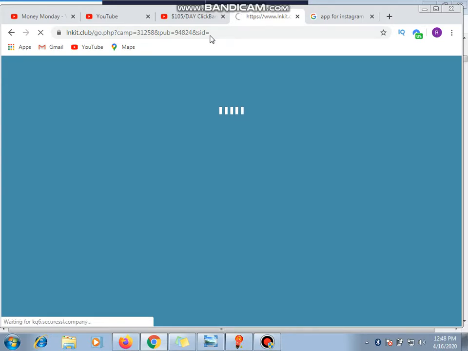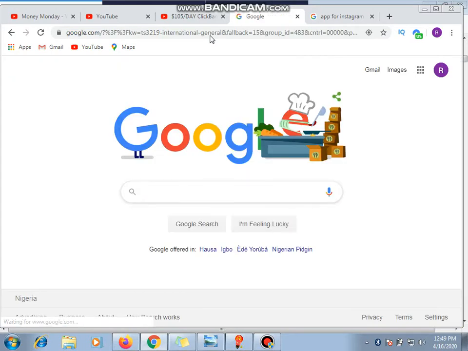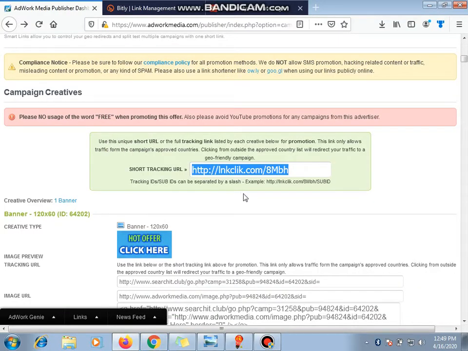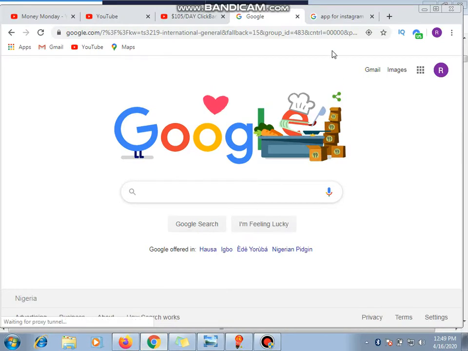So right here, why we're experiencing this issue is because our country is not in the United States. Are you getting it? So if we're to be in US, immediately you open that, it will take you to the link. So what you do now is you copy any of this, you copy your link, then we go to stage 2. Stage 2, what are you going to do in stage 2?